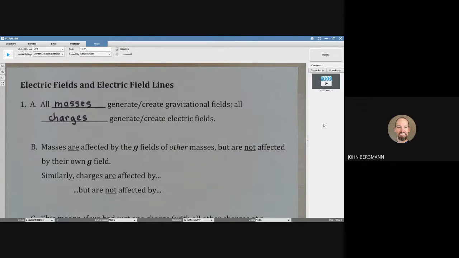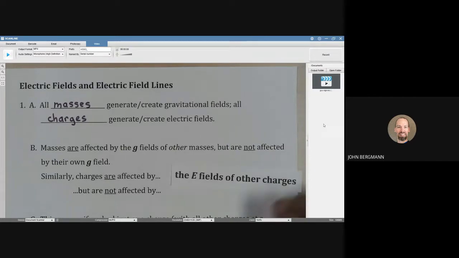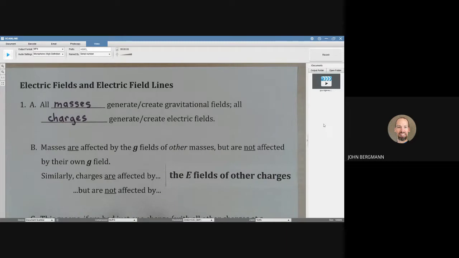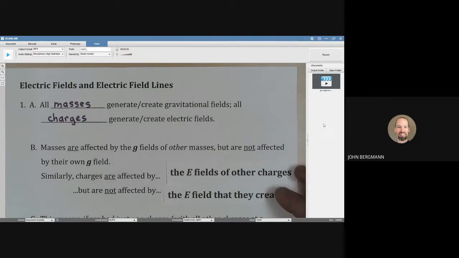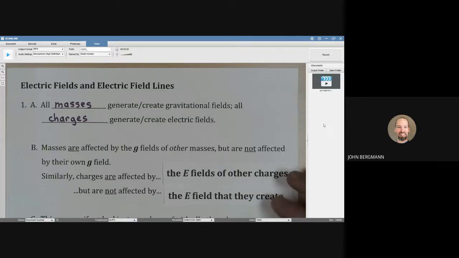Similarly, charges are affected by the electric fields of other charges, but they are not affected by the electric field that they create. We need to be very careful here.